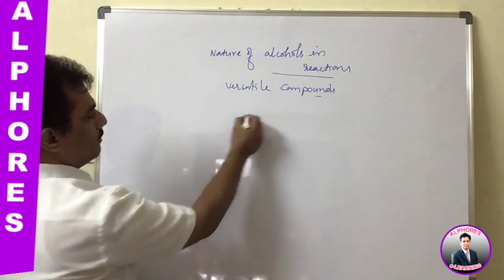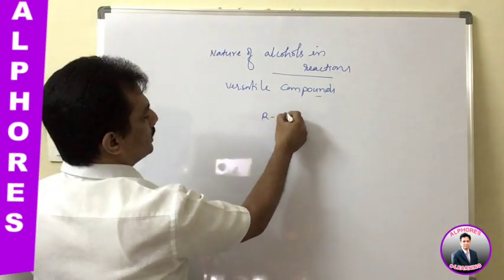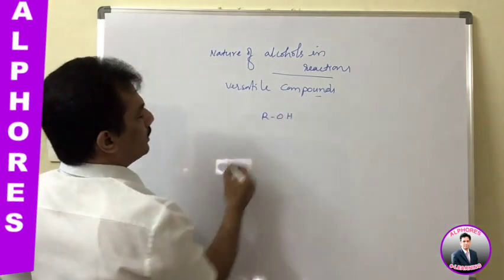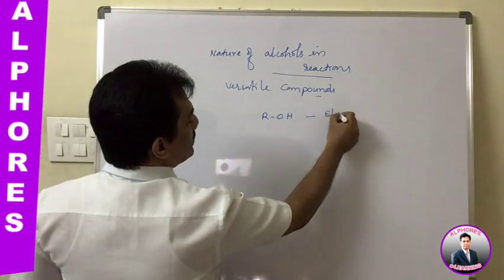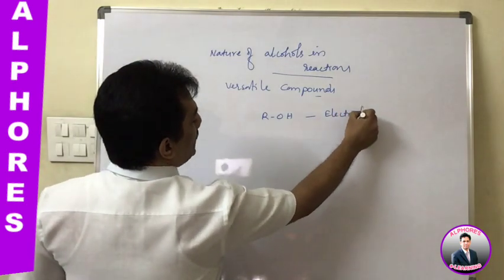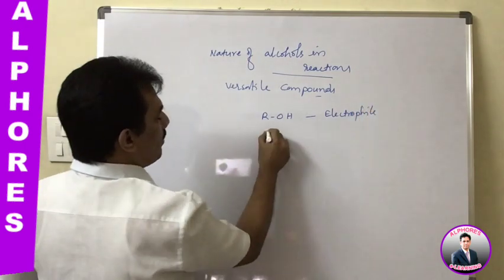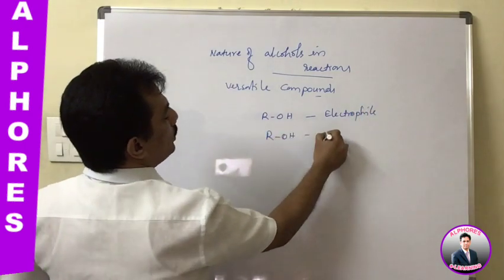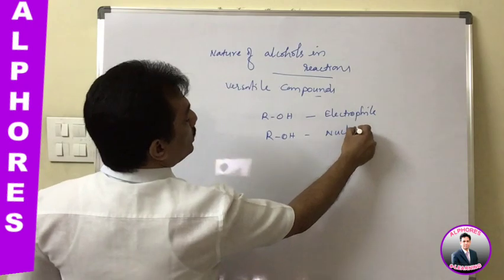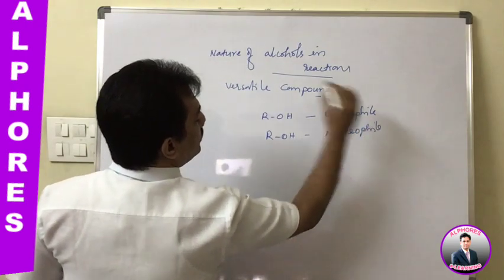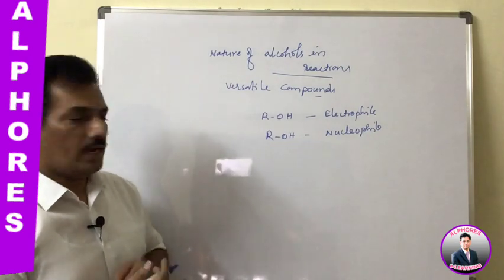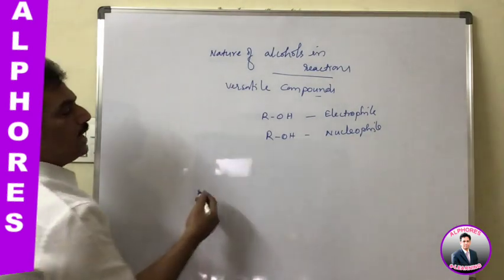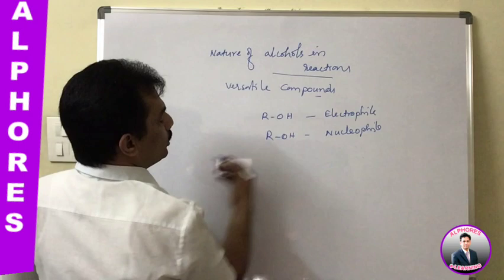For example, these alcohols, that is ROH, are able to behave as electrophiles, and as well as they can behave as nucleophiles. Both these two natures we can observe in alcohol. That's why they are considered as the versatile compounds. And now first let me give how they are behaving as the nucleophiles.